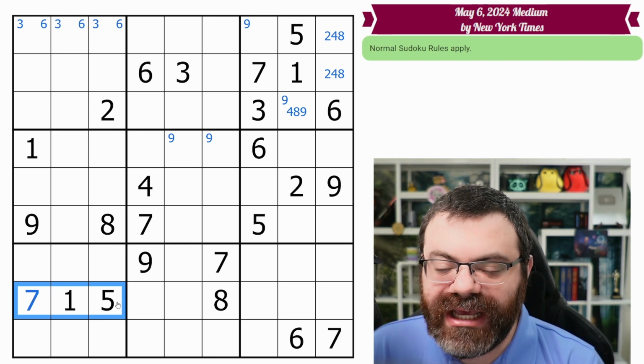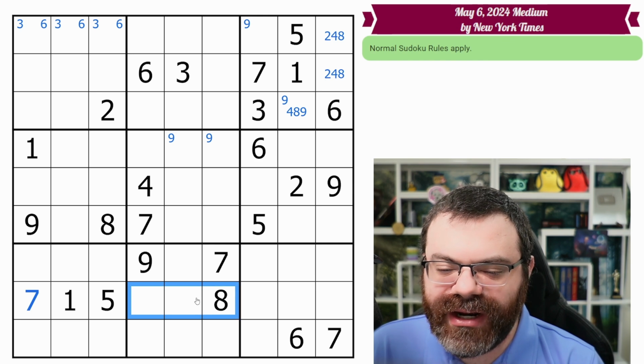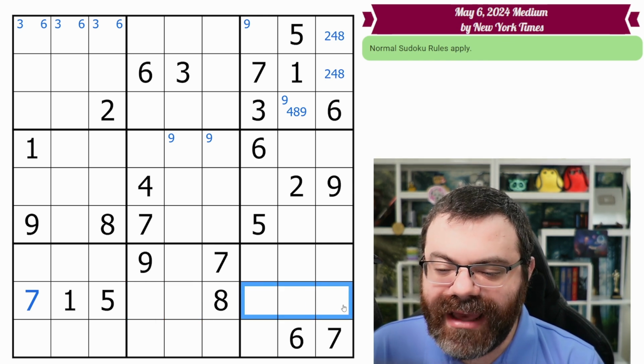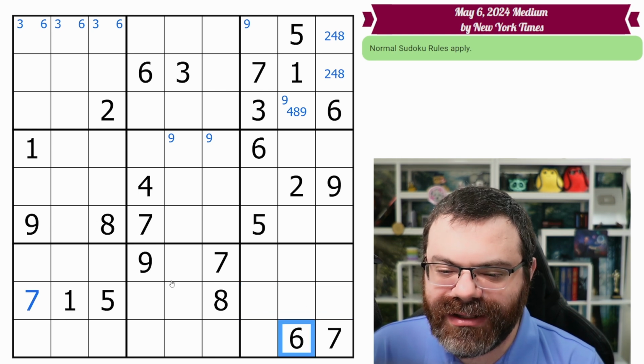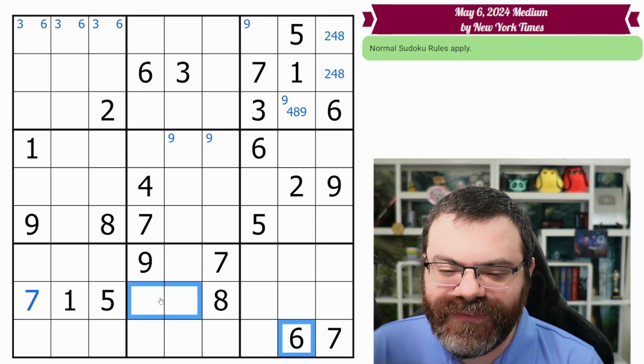Well, what else would have done that? Well, the other thing that could have done that is a 6 somewhere in this box row that would buddy up with this 6, right? This 6, we can't put a 6 in here. We can't repeat it in the box, but this box does still need a 6. And if it were here, then we'd have the same result. Let's say it was right here, right?